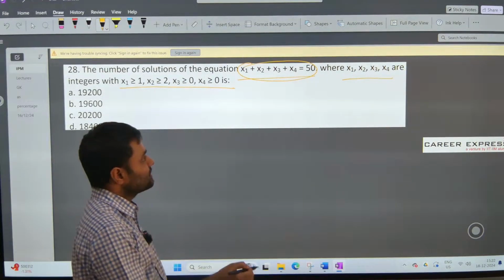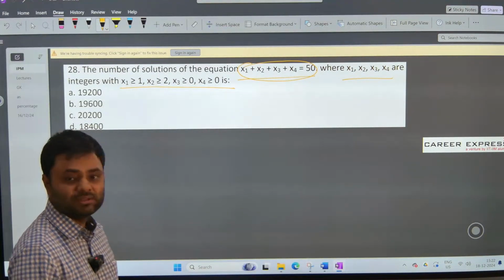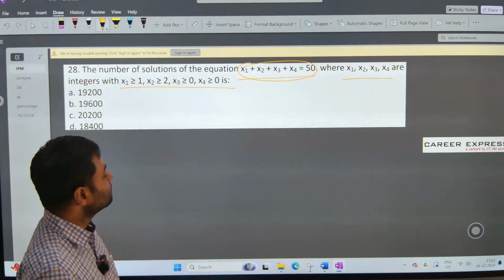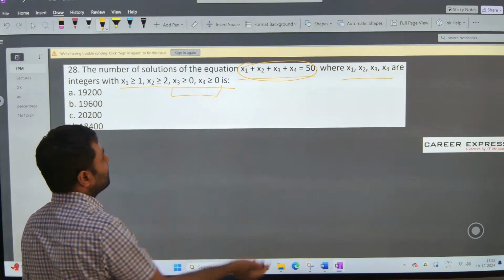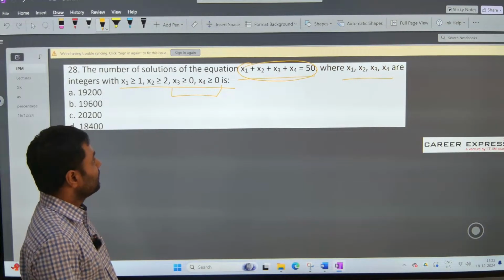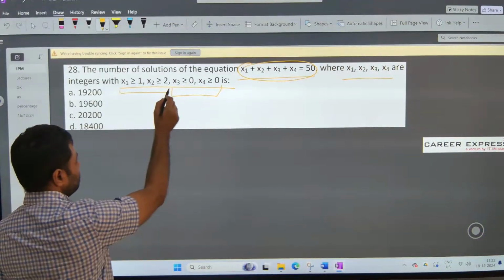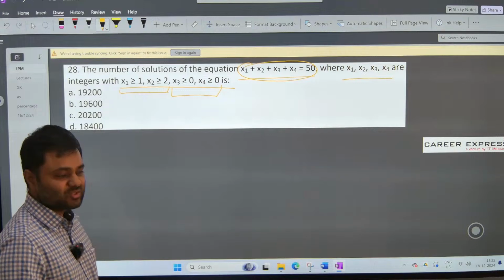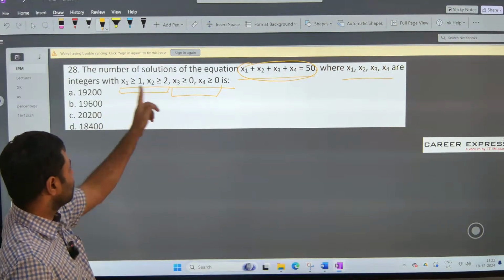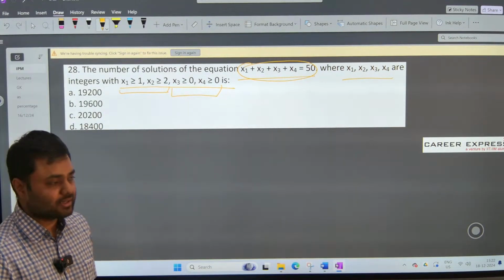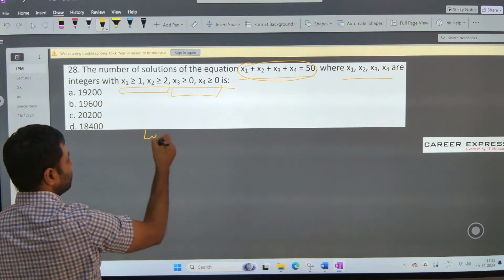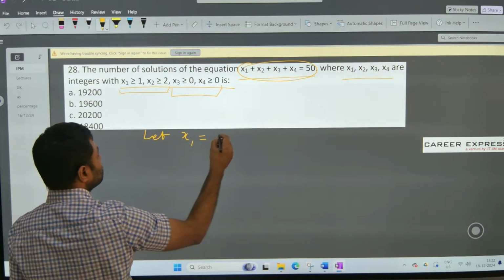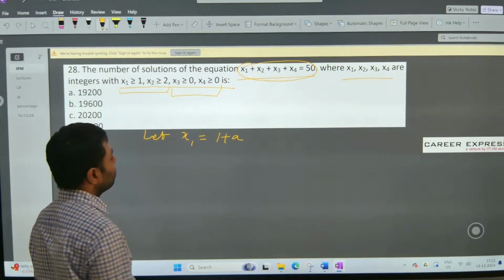So such questions are very easy. We have to have the understanding of partitioning theory. So x3 and x4, they are already more than or equal to 0. Because x1 and x2 have minimum values as 1 and 2 respectively, we will start from assuming the values of x1 and x2. So what I will say is, let x1 is 1 plus a, right?